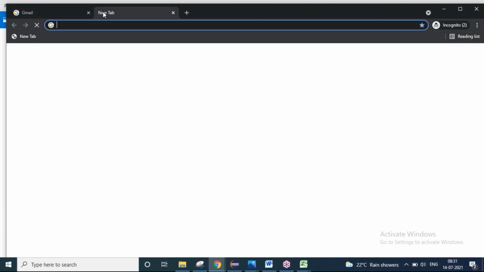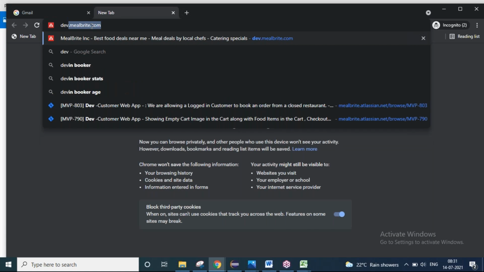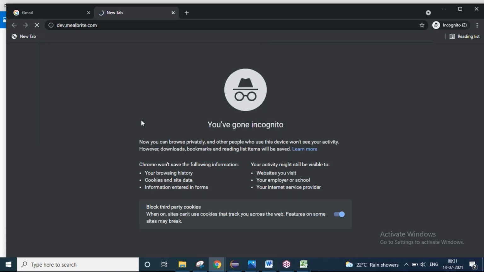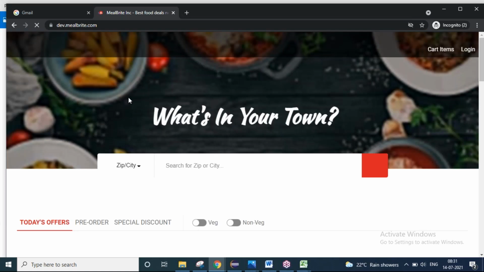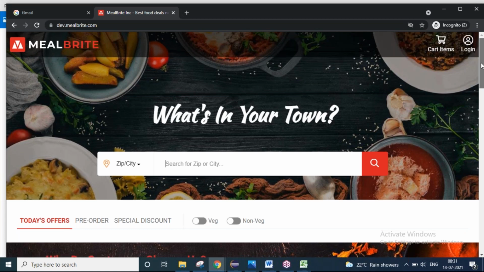I will show you how the dev server will be, how the production server will be. See, I have an application called mealbright.com. So this is the dev server, meaning it will not be given to the real customers. This is an application like Swiggy and Zomato. This is called dev.mealbright.com. This is not the application which has been given to the real customers. This is the application which is in our company premises. We will be testing it.